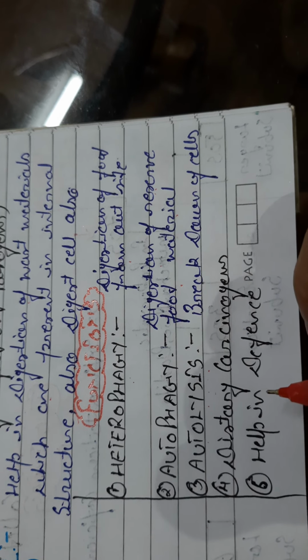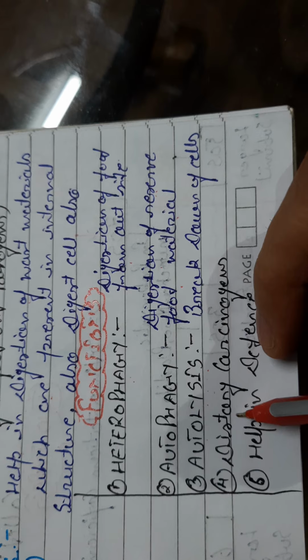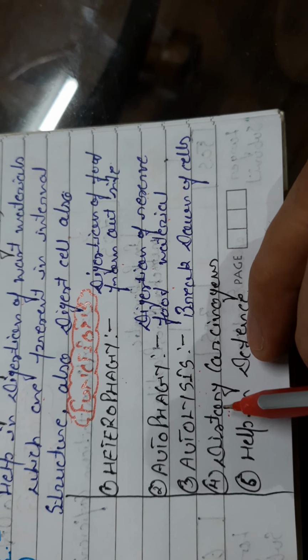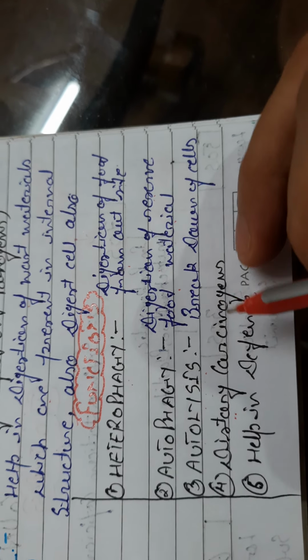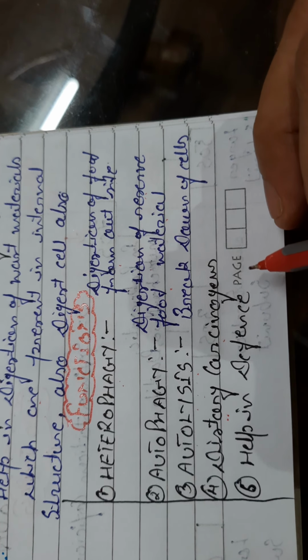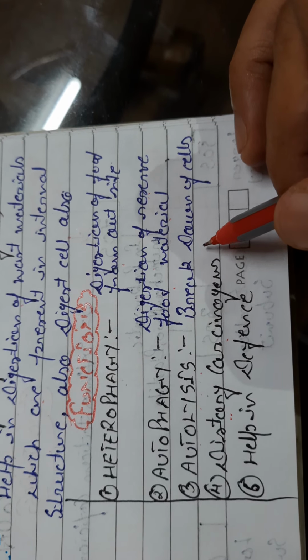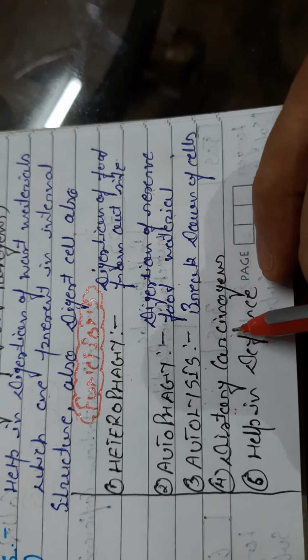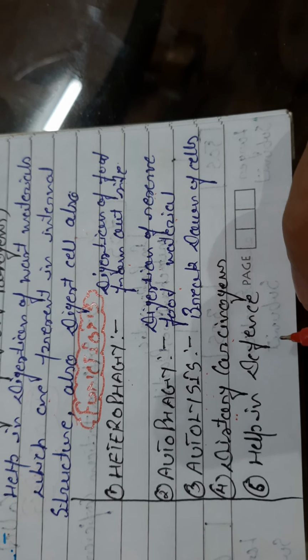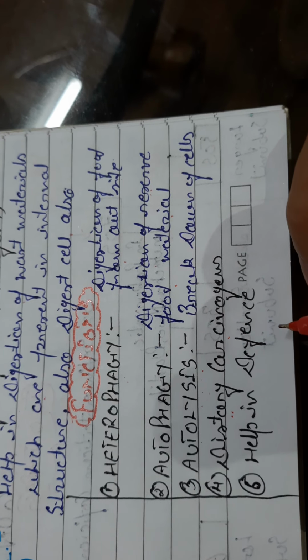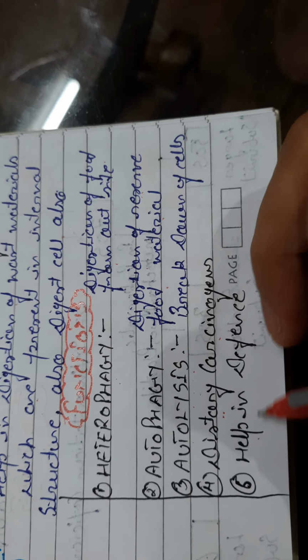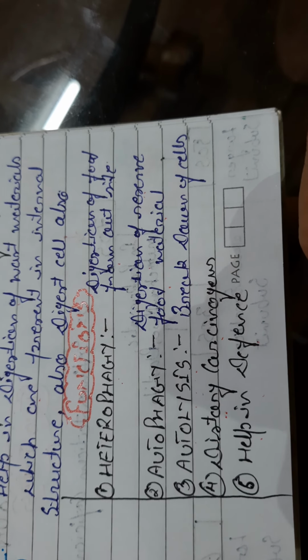All types of lysosomes destroy carcinogenic materials which are present in our body. Carcinogenic materials means the materials which are responsible for cancer, or toxic substances. Lysosomes also destroy these carcinogenic materials. And lysosomes also help in defending our cell or our body. This whole explanation is related to the lysosomes.